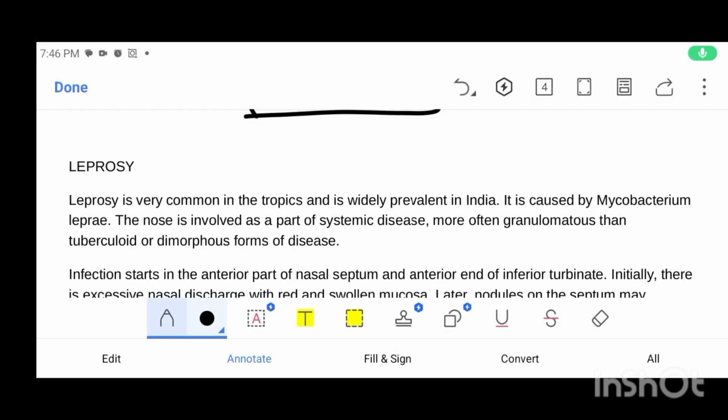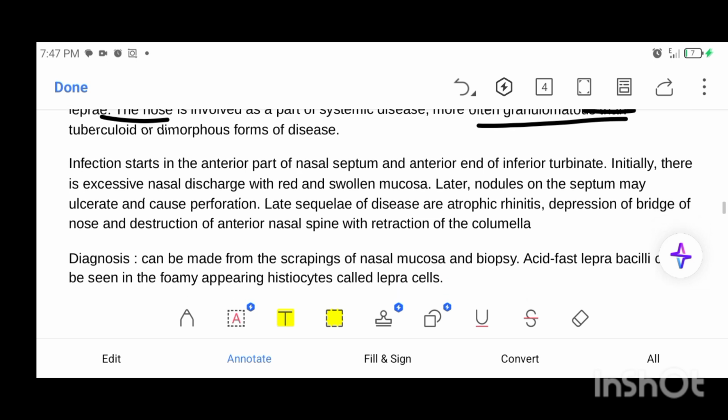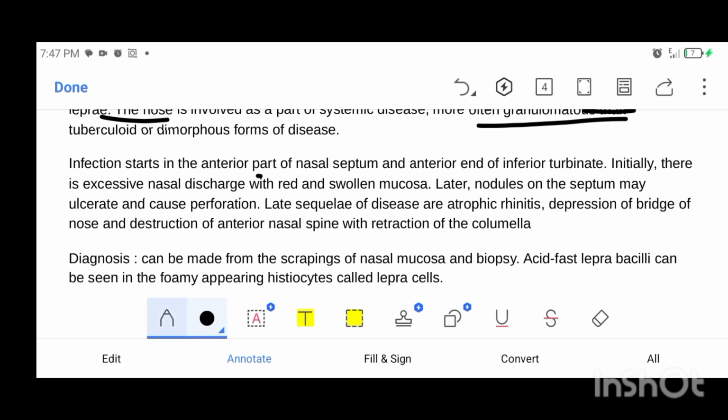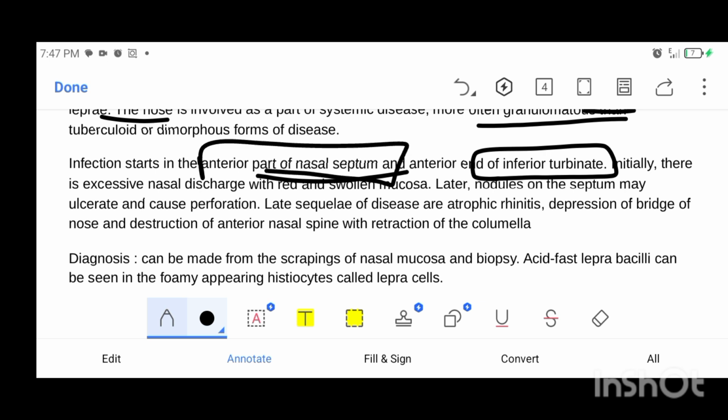Our next infection is leprosy. Leprosy is caused by Mycobacterium leprae. It is a granulomatous disease of the nose. It starts in the anterior part of the nasal septum, and inferior turbinates are also a common location. It presents with excessive nasal discharge, red and swollen mucosa, and later there are nodules formation on the septum, and there is ulceration and perforation.